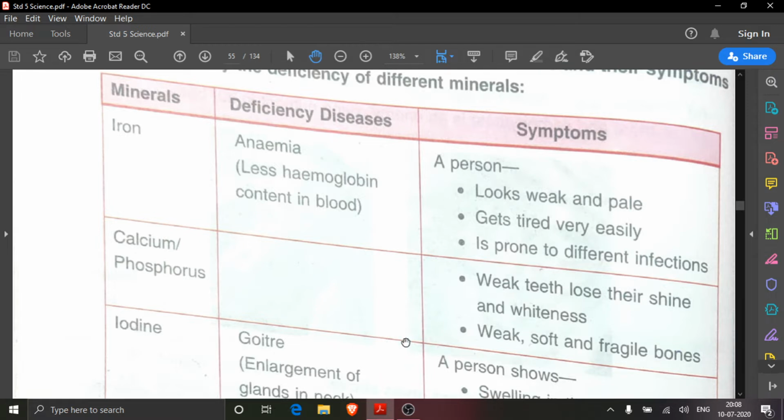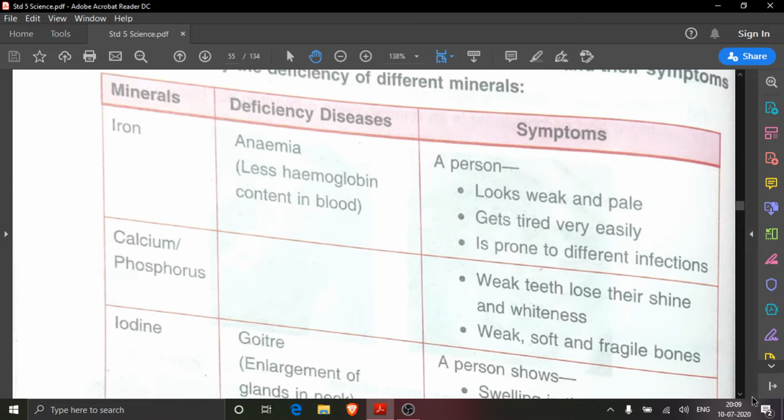Means if calcium and phosphorus will not be in our body, then it will affect which part of our body? Our teeth. Teeth will become weak. Then teeth will lose their shine and whiteness. And our bones will be weak. They can become soft and fragile. Fragile means they can be easily broken. So it was the answer of E first part.